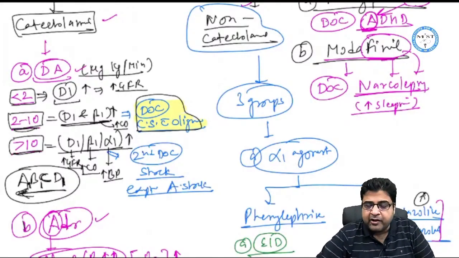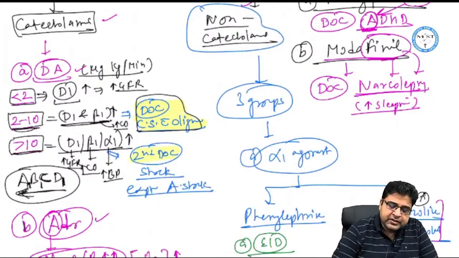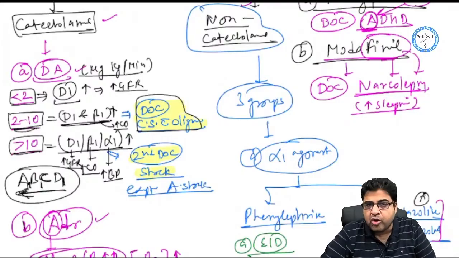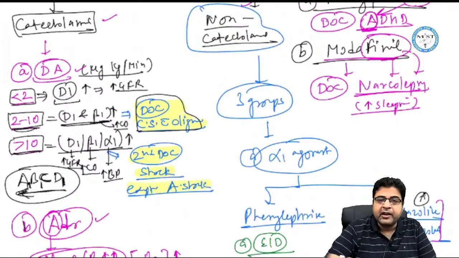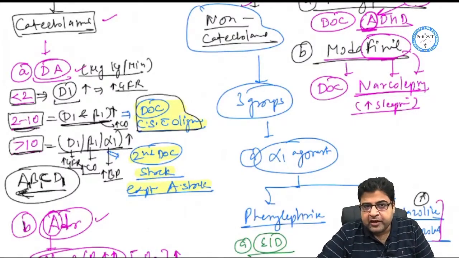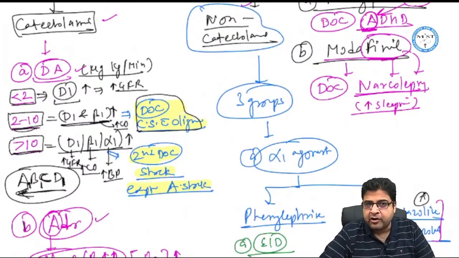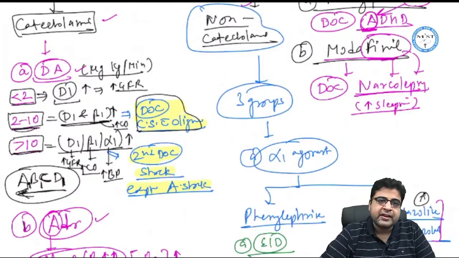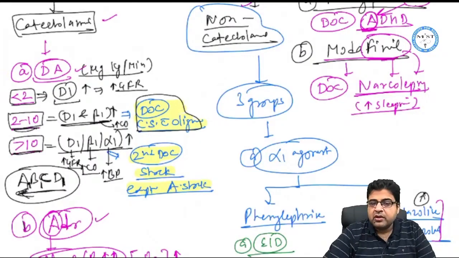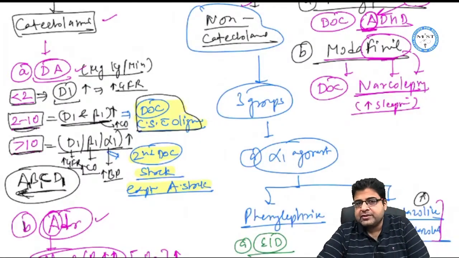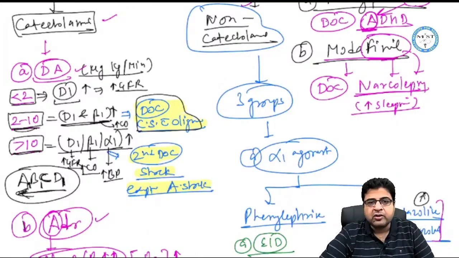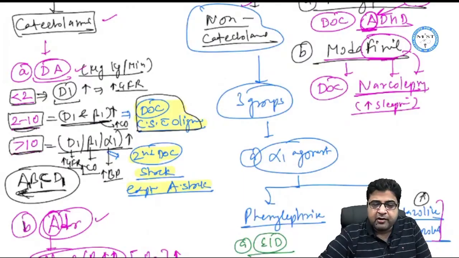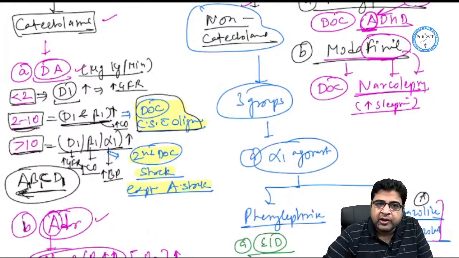So it's a second drug of choice. This medicine is used as a second drug of choice for almost all types of shock except anaphylactic shock. For anaphylactic shock, we use adrenaline as a drug of choice, and dopamine is not the second drug of choice for that. So dopamine is second drug of choice for almost all types of shock, but not for anaphylactic shock, and it's a drug of choice for cardiogenic shock with oliguria.